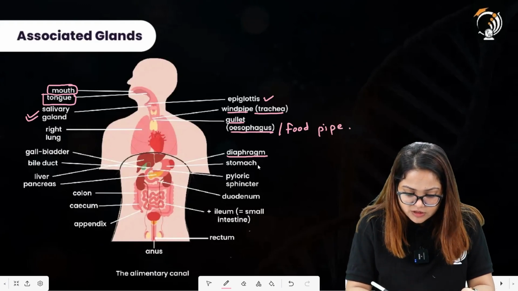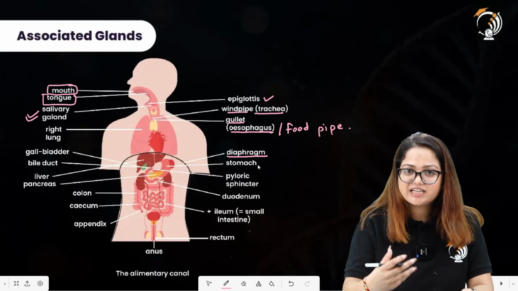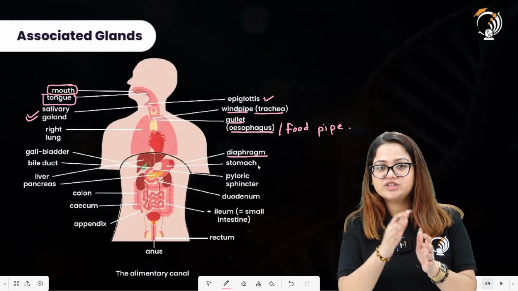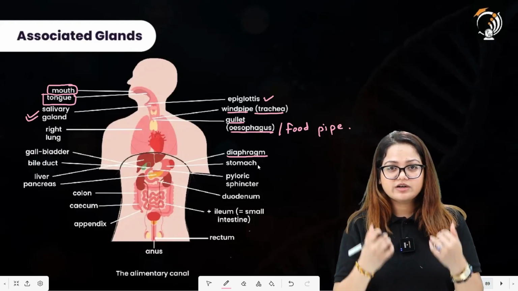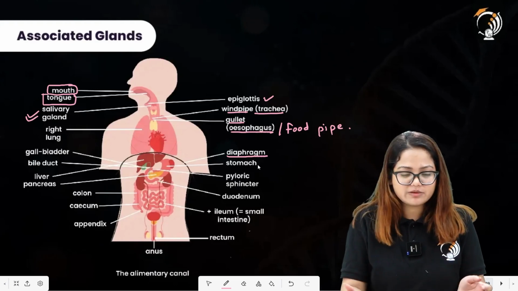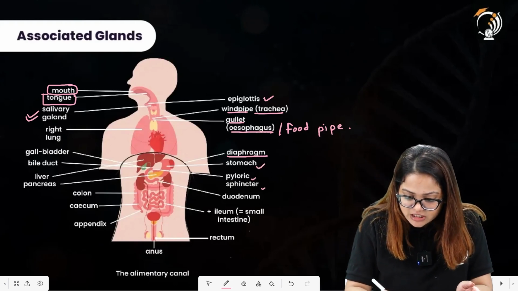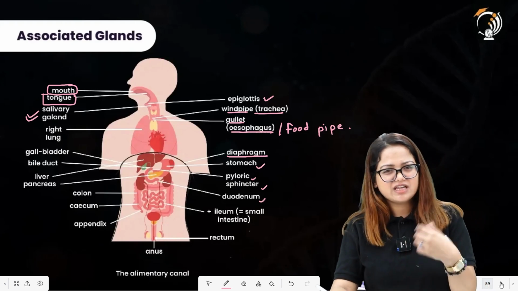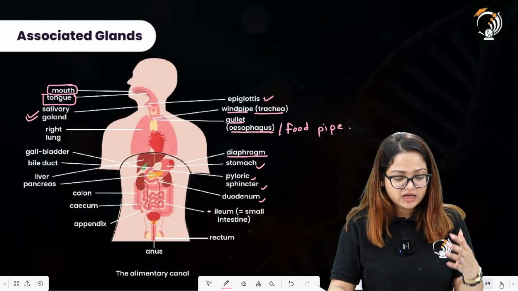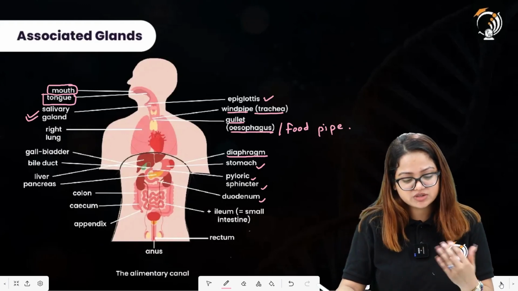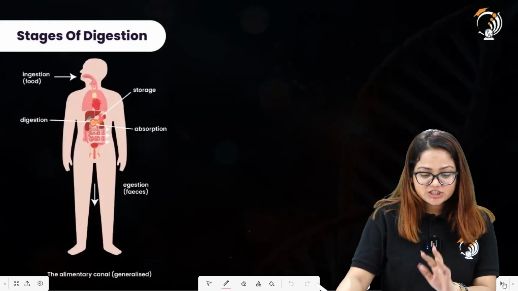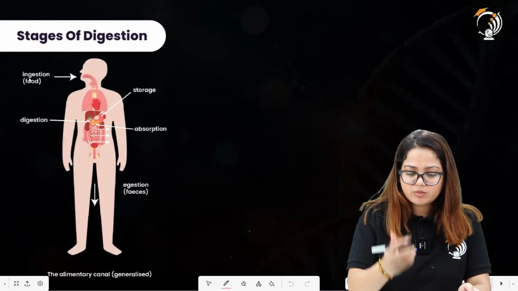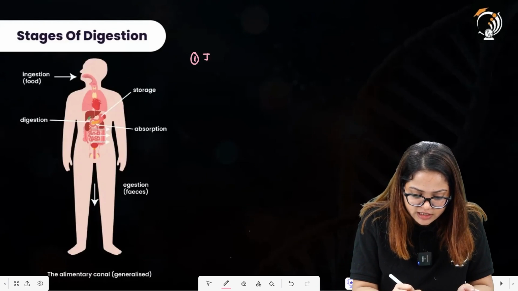The diaphragm is there. The diaphragm is not associated with the digestive system, but we have this diagrammatic representation in which you can relate how the organs of our body are located inside our bodies. The stomach is there, the pyloric sphincter is there, the duodenum is there. So let us first see what these glands are, what their functions are, and then we will be able to tell what the associated glands to this digestive system are. Stages of digestion: first there will be ingestion, taking food inside our body. First we will write about the ingestion process.